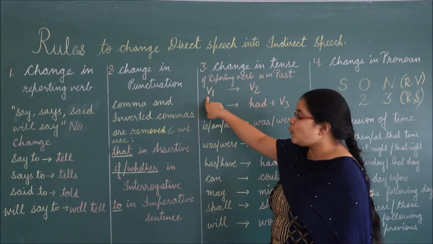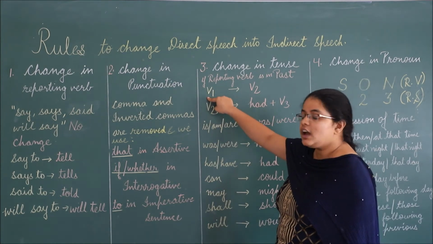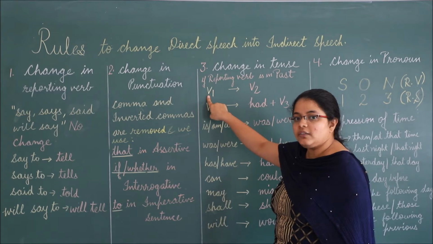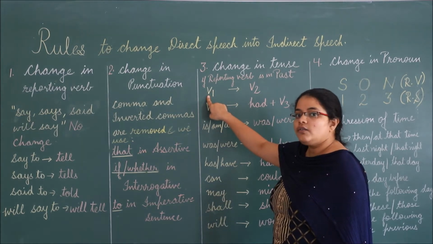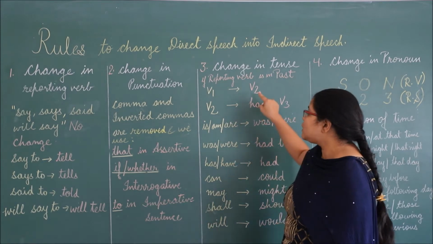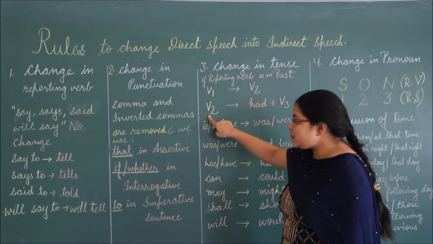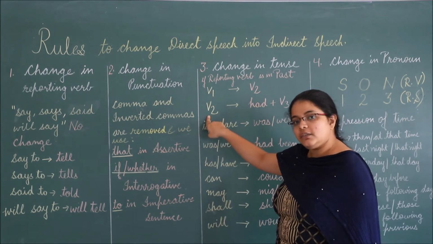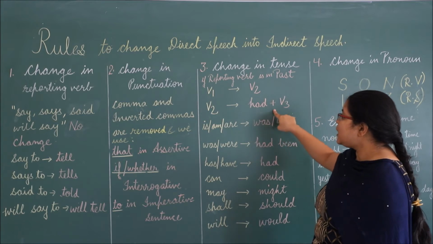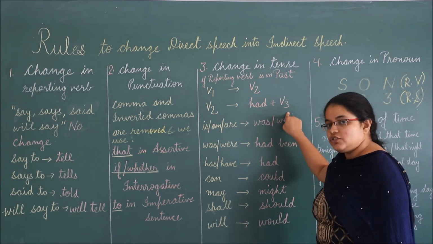If our reported speech is in simple present, or we can say verb first form is used in reported speech, then while changing the speech into indirect, we will use verb second form. If verb second form is in direct speech, then we will change it into had plus verb third form in indirect speech.